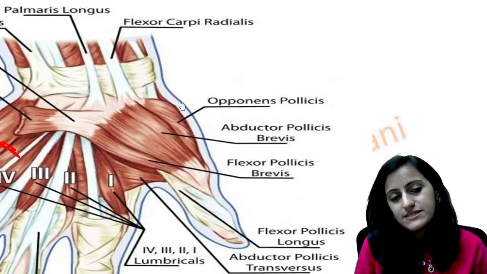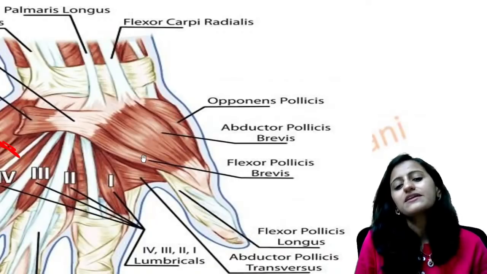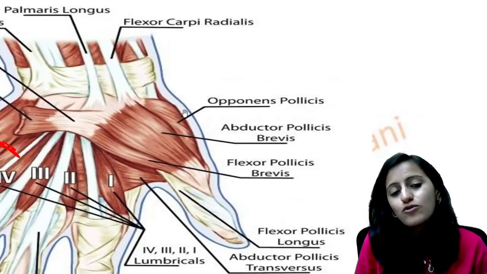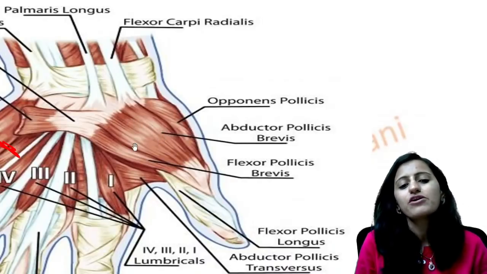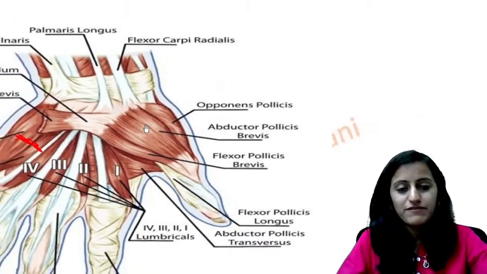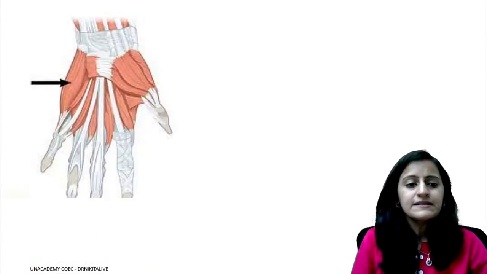Okay, that is opponens. Then you have abductor, then you have flexor. So in the thenar, opponens is the outermost, then you have abductor, and then you have your flexor muscle. Very, very important.